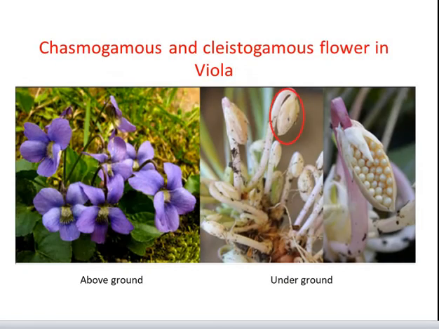Underground flowers in some plants which exhibit cleistogamy never open. For example, Commelina. Plants like Viola and Commelina can produce both chasmogamous as well as cleistogamous flowers on the same plant. The cleistogamous flowers are invariably autogamous, as there is no chance of cross pollen landing on the stigma. Cleistogamous flowers produce assured seed set even in the absence of pollinators.